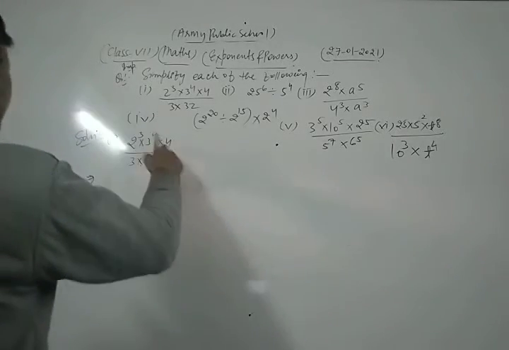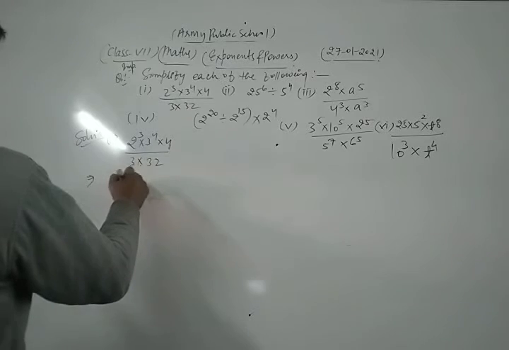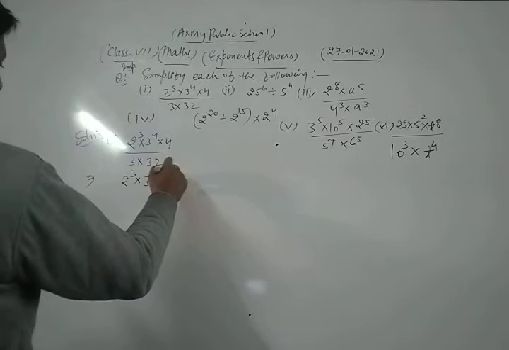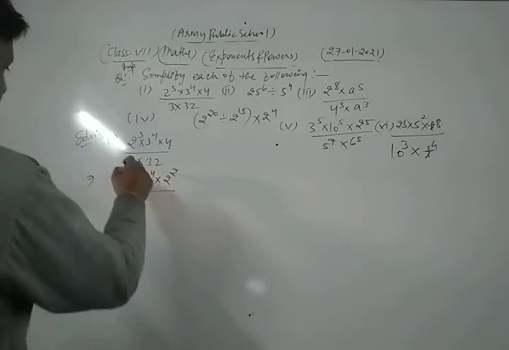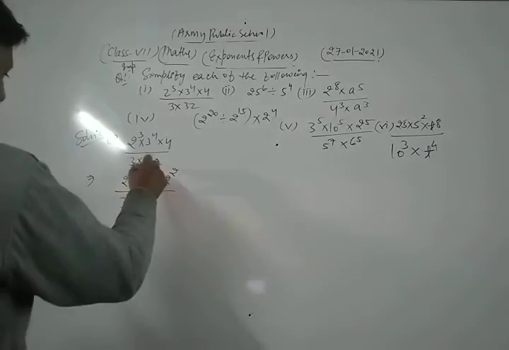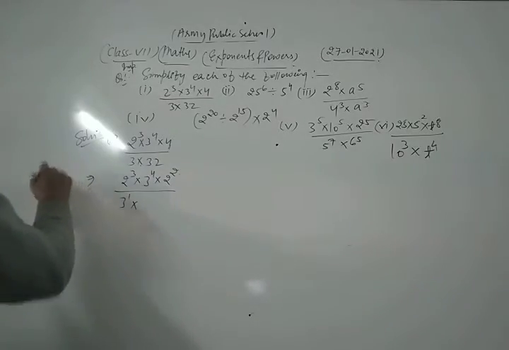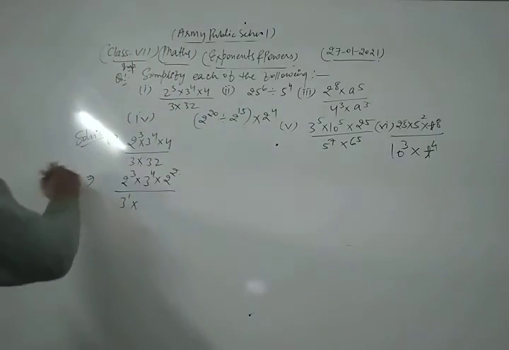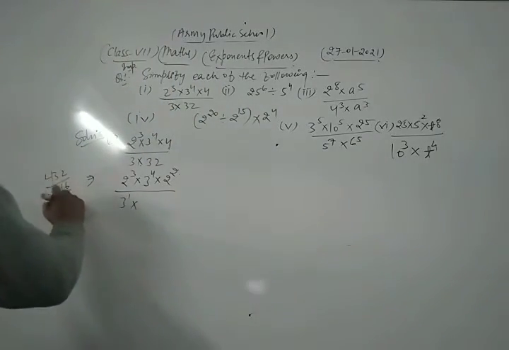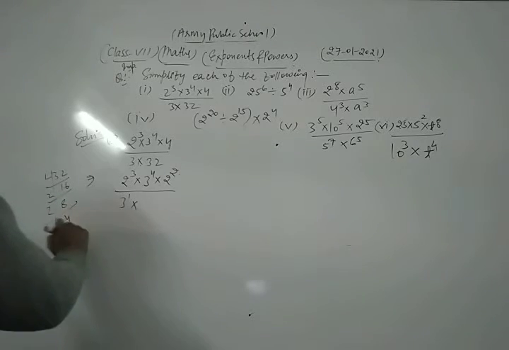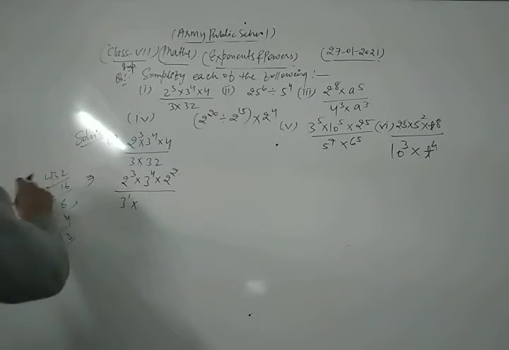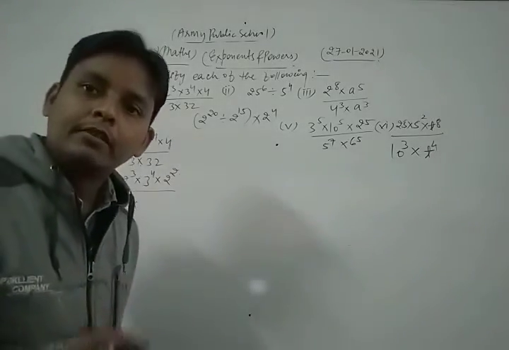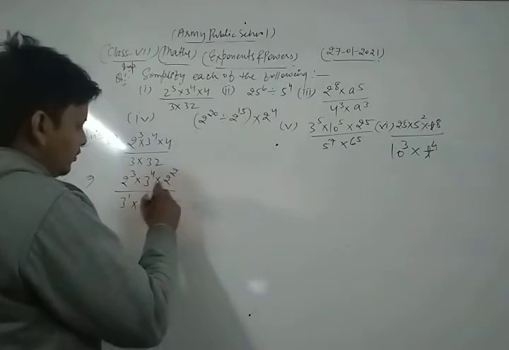First of all, we write it in their exponent form, which is 2 power 3 write as it is, 3 power 4 write in this way, and 4 write 2 power 2. Okay, and now here 3 write 3 power 1 into 32. Now we have to do the prime factorization of 32. So if we do their prime factorization, 32, 16, 8, 4, 2, 1, that is 5 twos. So we can write 32 as 2 to the power 5.